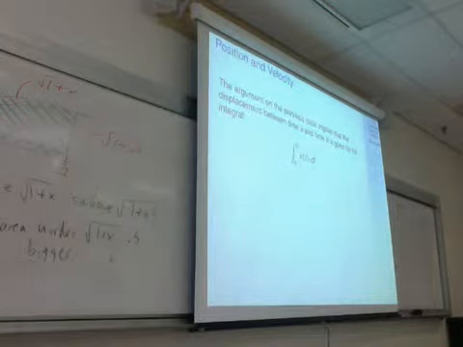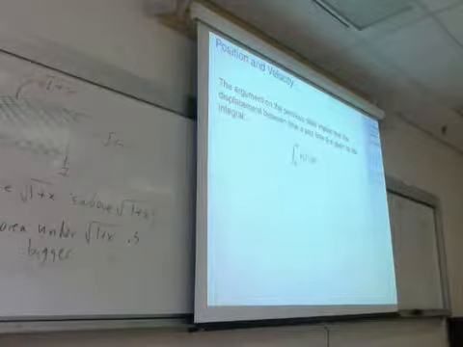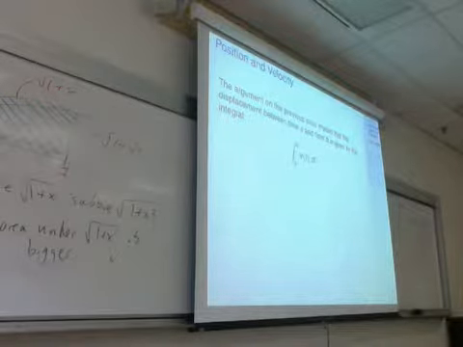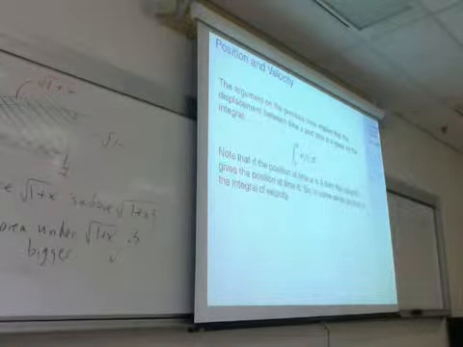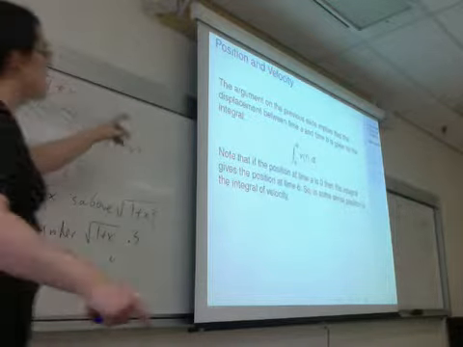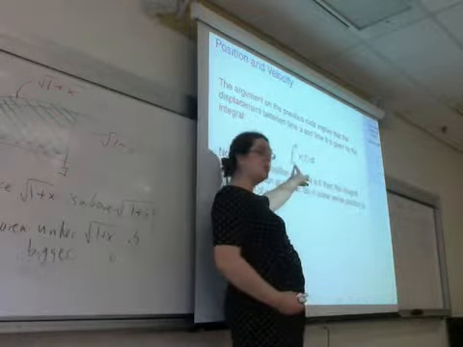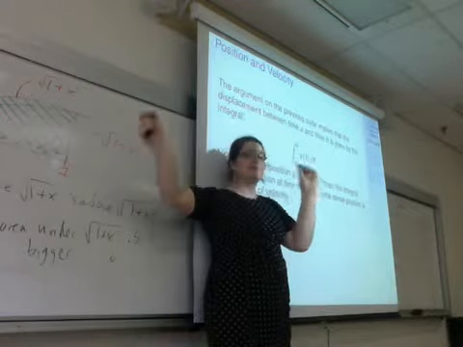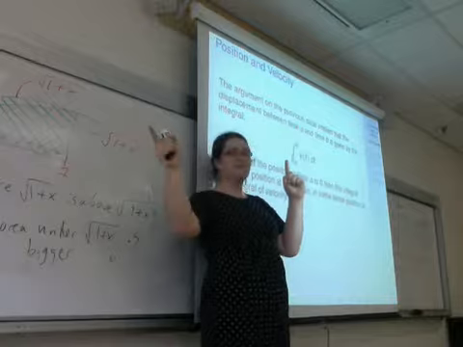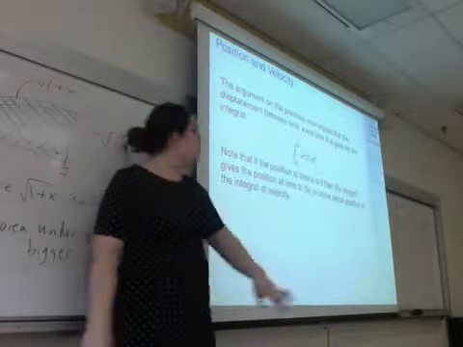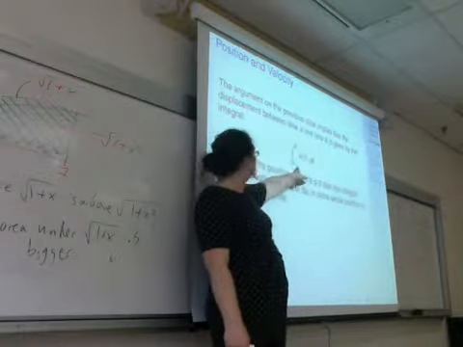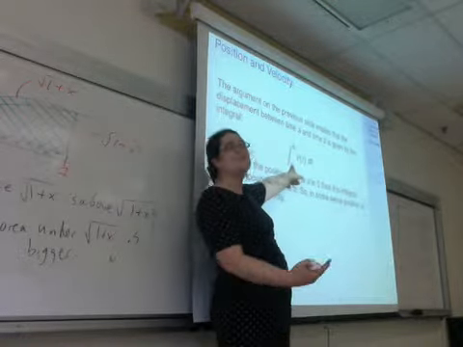Now, the importance of this is that you already know something about velocity functions. In Calculus 1, you've learned that velocity is the derivative of position. Right? There's a relationship between displacement and position. If the position at time A is 0, then the displacement between time A and time B, the distance traveled between time A and time B, is the same as the position at time B. So if you want to get the position at time B, all you've got to do is an integral from A to B, and just make sure that the position at time A is 0.